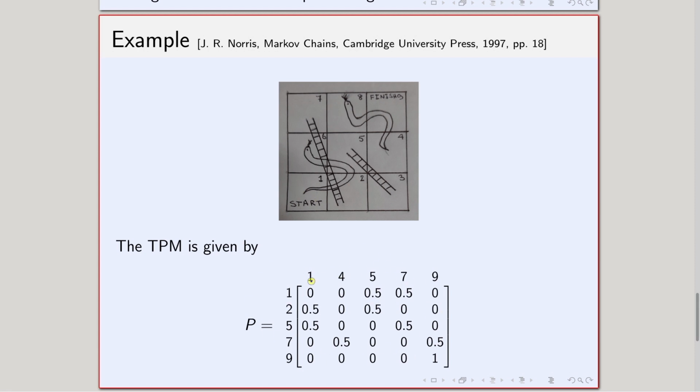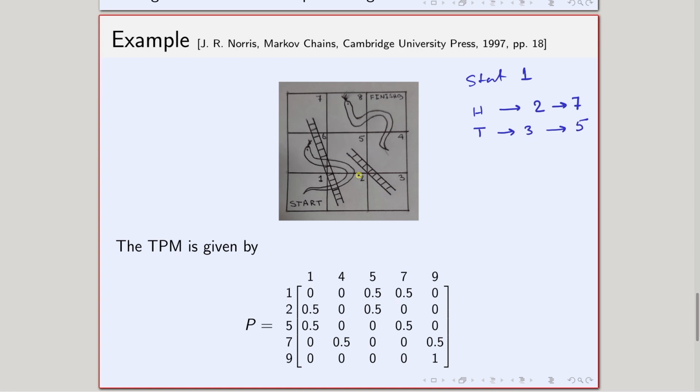Okay. So now if I try to write this in terms of the transition probability matrix of a Markov chain, how can we write it? Look into that. First point is that suppose I am in 1, I toss the coin, I got a head. I move to 2, but at 2 I will not stop, I will climb the ladder, and I will finally go to 7. Similarly, if tails comes, I will move to 3, but I will not stop at 3, I will climb the ladder and go to 5.